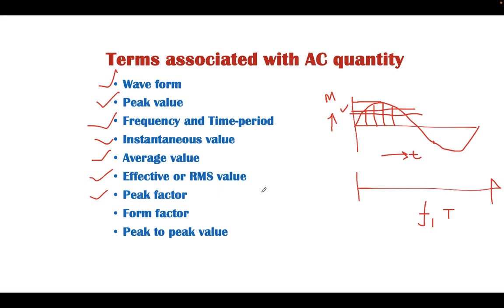Then peak factor, the value of this quantity with respect to the average and RMS value, what is the maximum magnitude. Similarly, the form factor we can analyze. Then peak to peak value. Peak to peak value here means the change from positive maximum to negative maximum. If peak value is Vp, then it will be 2Vp, because here it is Vp, here it is minus Vp, for this instant.